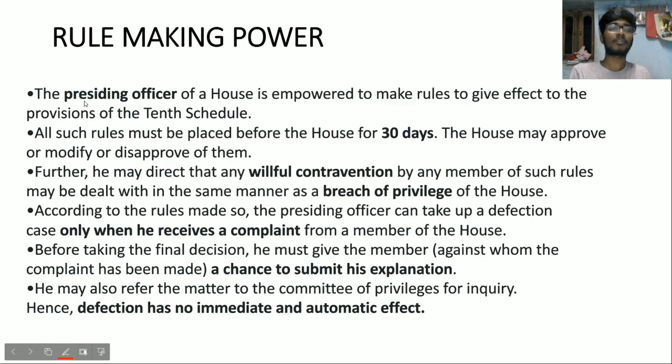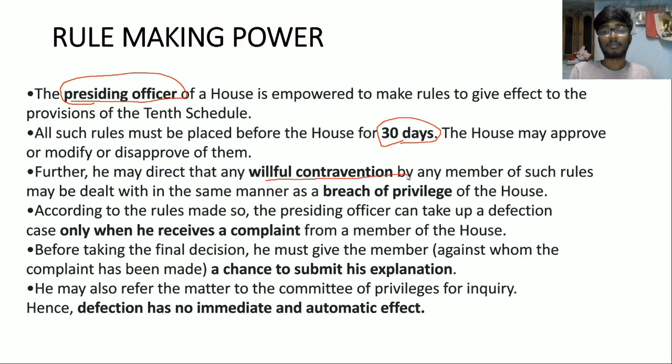So, rule making power. The presiding officer of the house is empowered to make all the rules to give effect to the 10th Schedule. All such rules must be placed before the house for 30 days. Further, he may direct that any willful contravention by any member of such house may be dealt with in the same manner as breach of privilege.